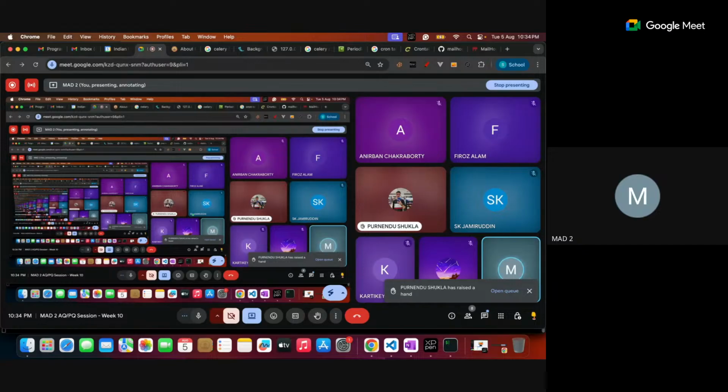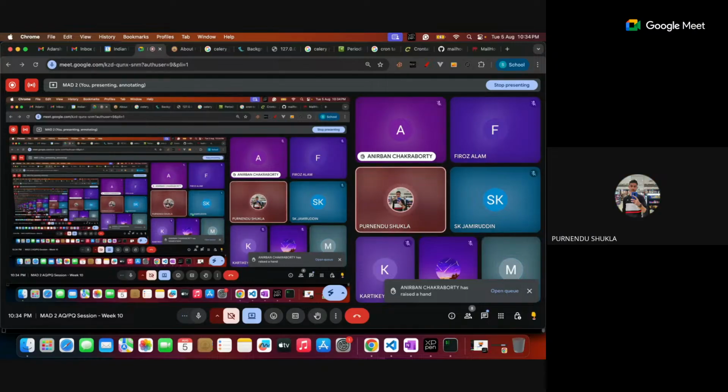Shukla, you want to ask something? Yes, sir. Here we just use a normal environment. What about a virtual environment? In a virtual environment, the same thing we can use. Only activate that virtual environment, that's it. Okay. But you need to do the pip install of celery, right? Because that's one of the requirements. Yes, correct.